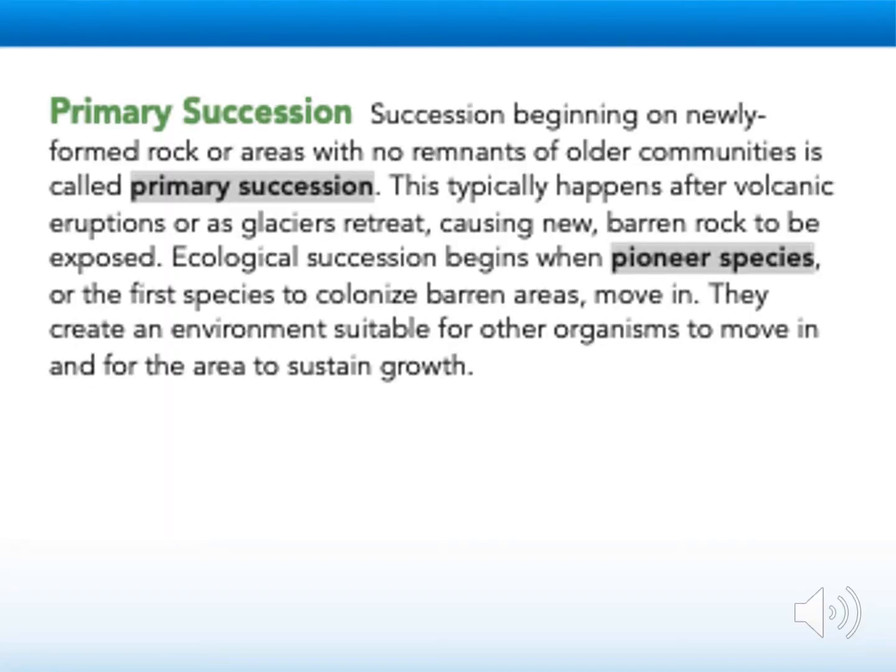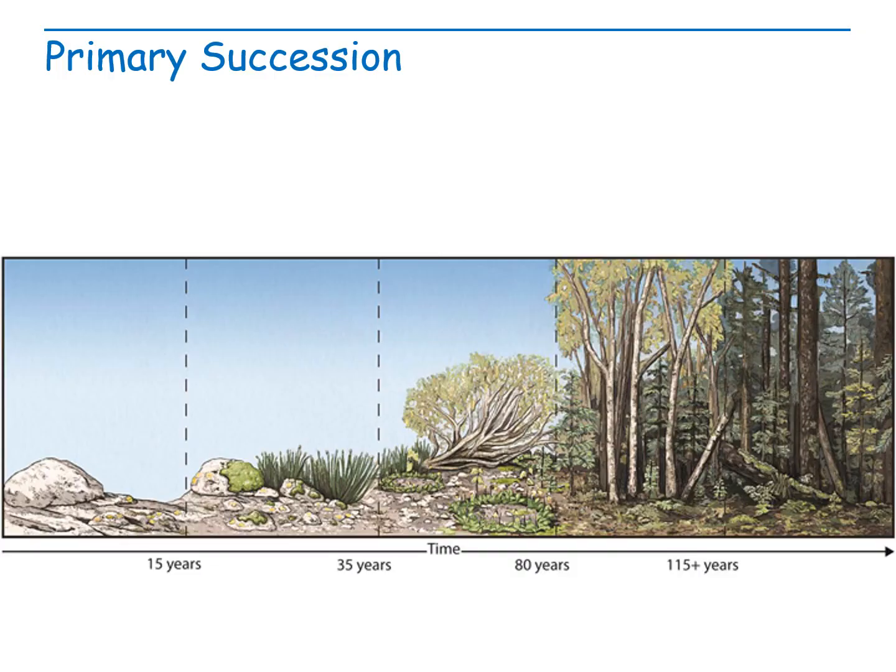Succession beginning on newly formed rock or areas with no remnants of older communities is called primary succession. This typically happens after volcanic eruptions or as glaciers retreat, causing new, barren rock to be exposed. Ecological succession begins when pioneer species, or the first species to colonize barren areas, move in. They create an environment suitable for other organisms to move in and for the area to sustain growth.